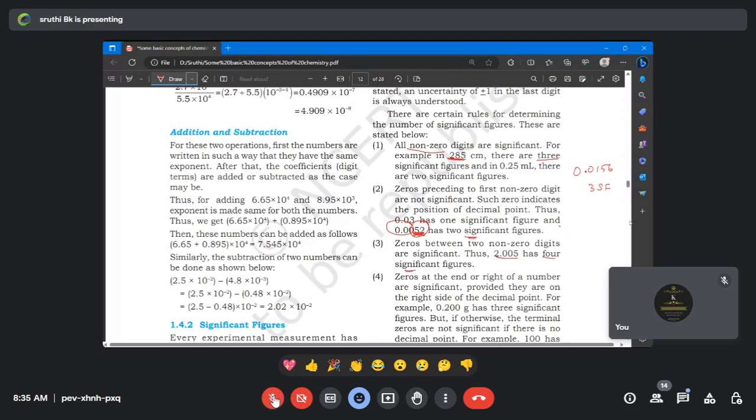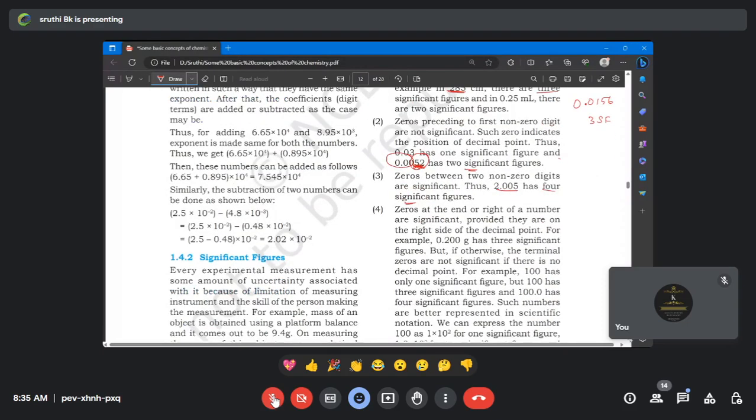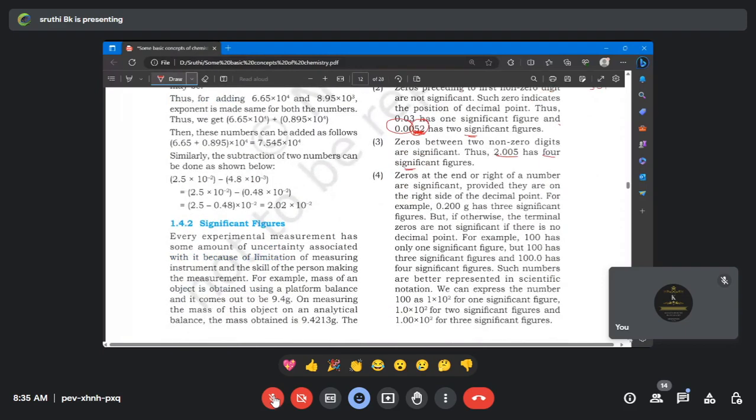Yes, ma'am. You can go through it. No need to write it in your note. It will take time, so just go through. Yes. Next one, the fourth point: zeros at the end or right of the number are significant. But here also we have one important point to discuss.